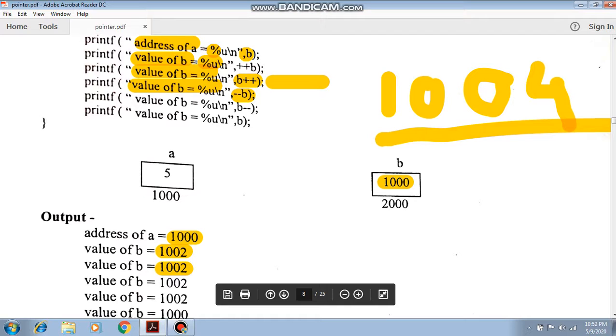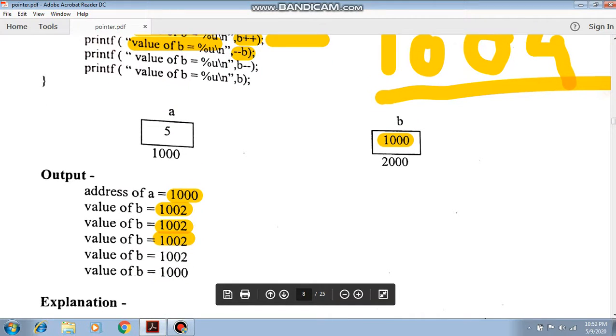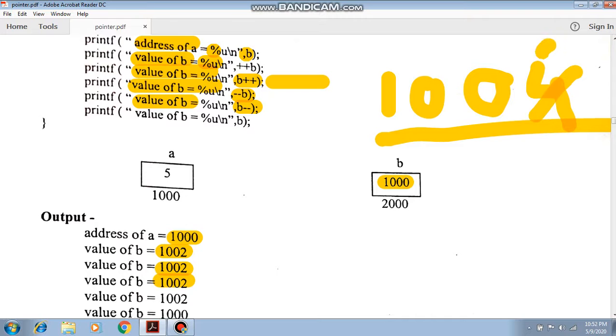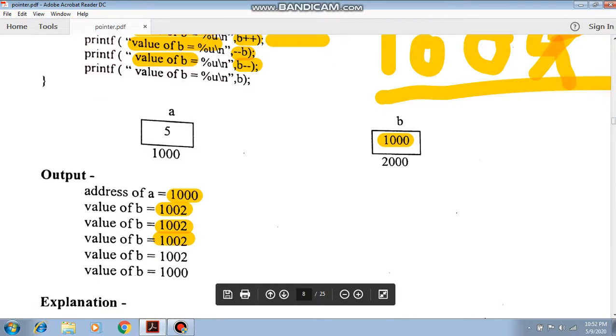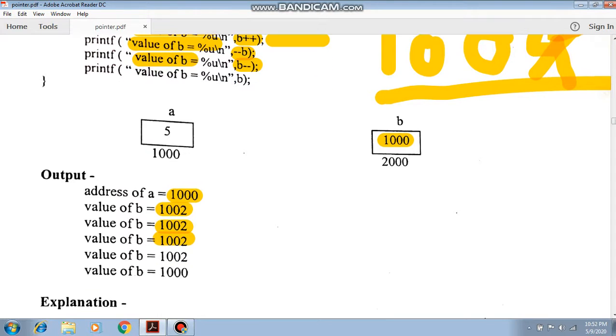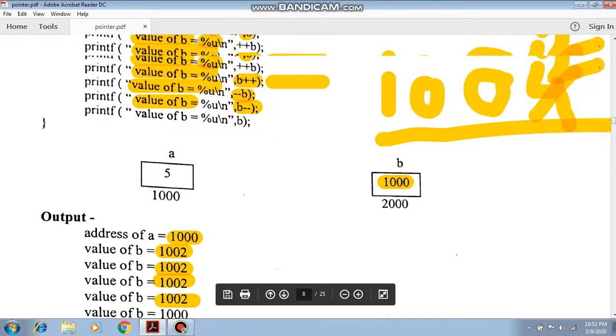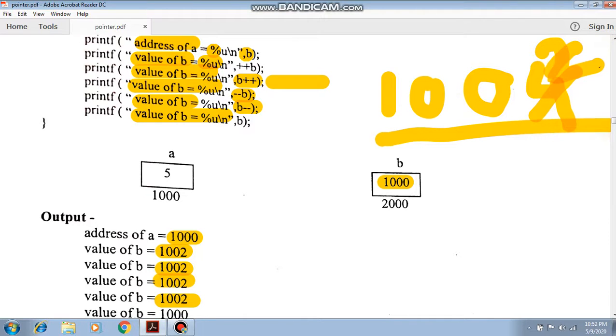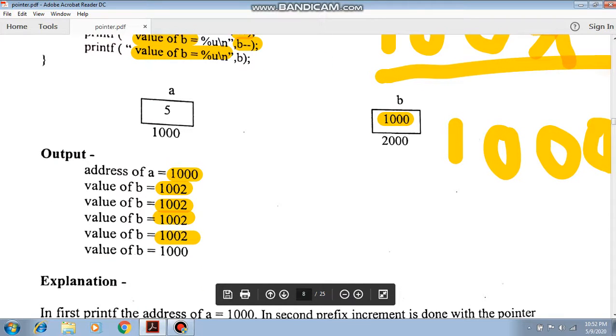Pre-decrement means we first decrement the value. So decrementing means minus 2 from 1004, and we get the value 1002. Now the next statement, the value of b, again b post-decrement. In that case the present value of b is 1002, because we have decremented already. Post-decrement means we first use the value, that is 1002. That's why the output is 1002. And the last statement, the value of b: after decrementing, the ultimate value of b is 1000. So the last output is 1000.